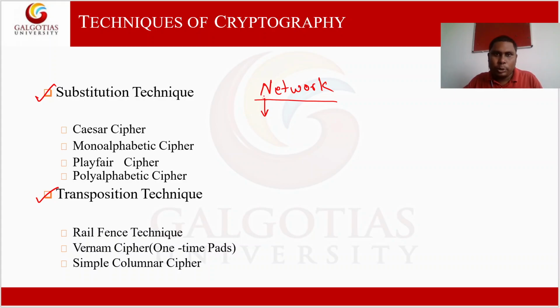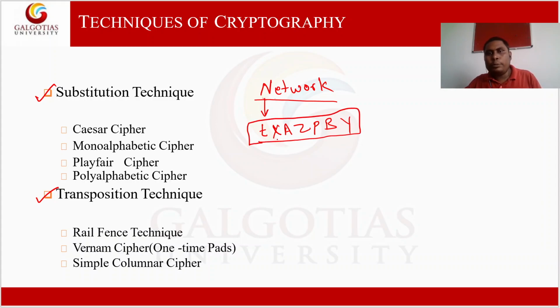So like that, n is going to be substituted as t, e is going to be substituted as, let us assume, x, t is going to be substituted as a, w is going to be substituted as z, o is going to be substituted as p, r is going to be substituted as b, and k is going to be substituted as y. So if each bit or each character of plain text is substituted by another character, then this process is called a substitution cipher.